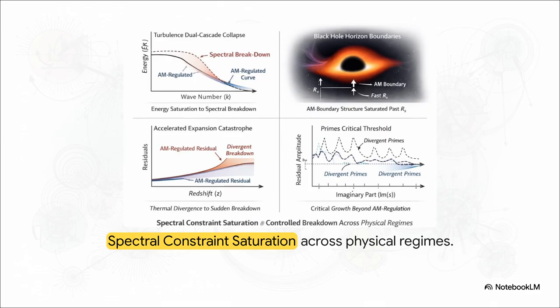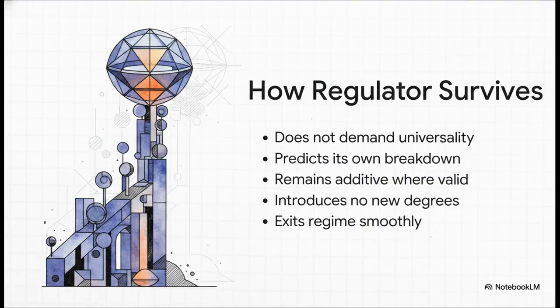And honestly, the wildest part? It even works in pure mathematics, right at the critical threshold of prime numbers. Where traditional models hit a divergent breakdown and essentially snap, the AM regulator gracefully caps the accumulation, keeping everything mathematically sound. So why does this framework survive rigorous statistical scrutiny where so many others just fall apart? Well, instead of exploding into crazy mathematical infinities, the descriptive framework just gracefully saturates. It signals that its classical geometry has simply reached its natural limit.